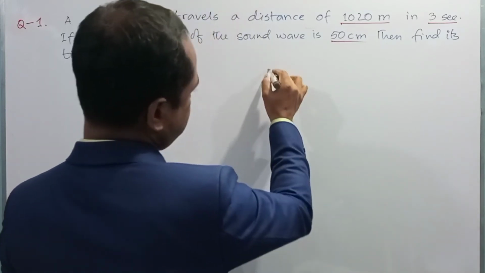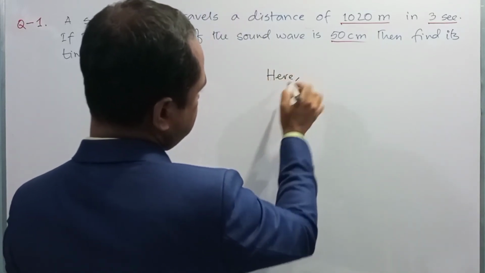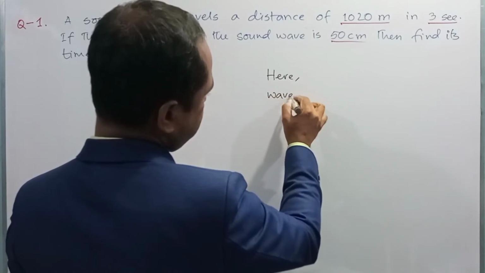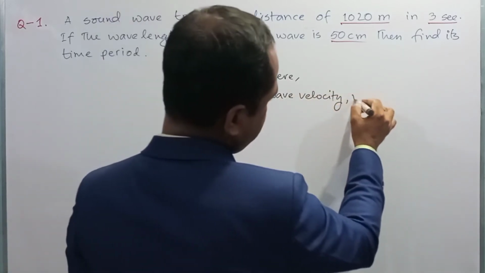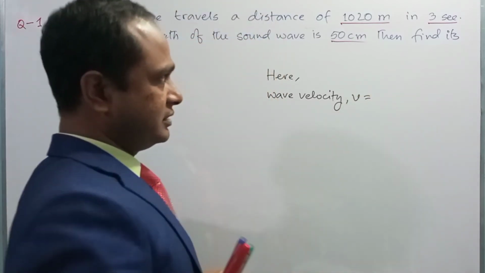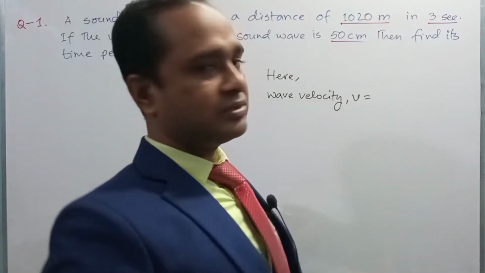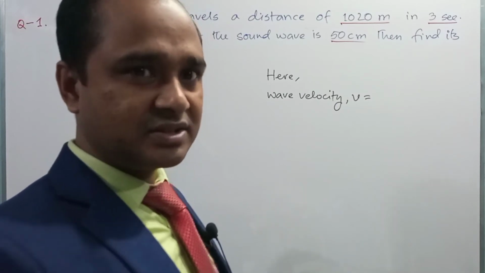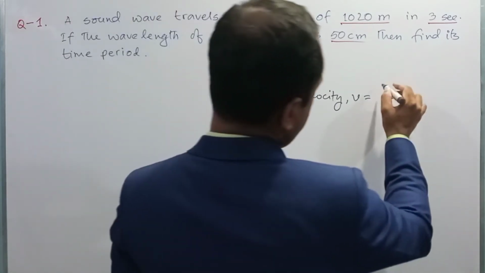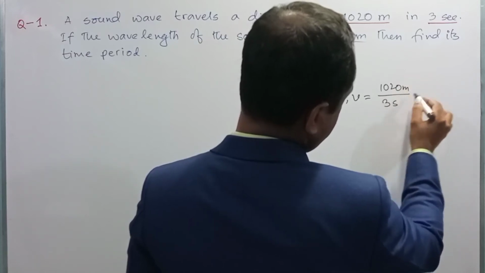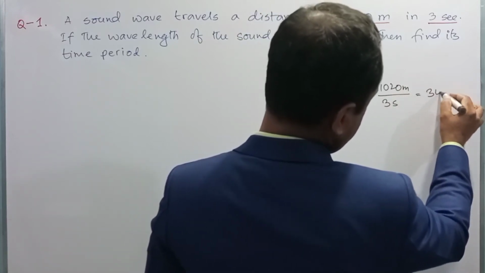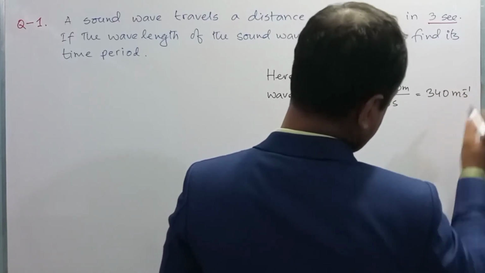Here wave velocity v is equal to, since it is distance 1020 meter in 3 seconds, the distance in 1 second will be the velocity. So 1020 meter divided by 3 second. So it will be 340 meter per second.